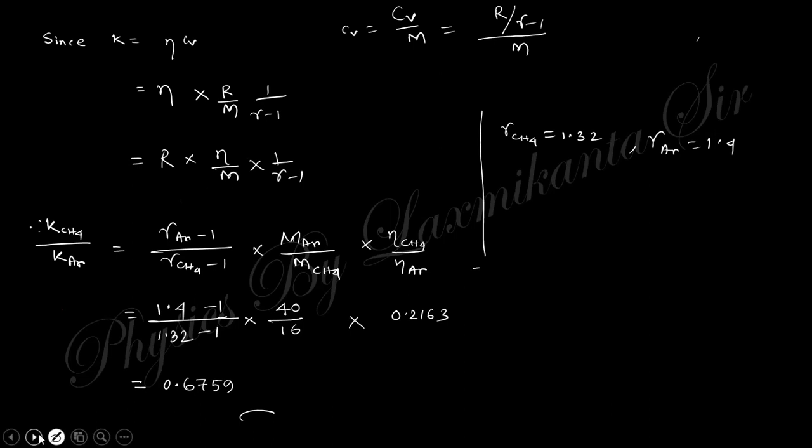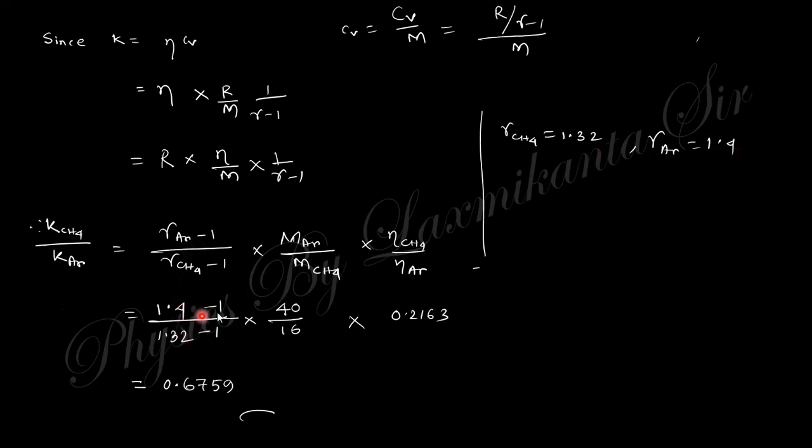Okay, so you can see here this R is constant, m by eta, 1 by gamma minus 1. So when we take CH4, so gamma CH4 minus 1 and gamma argon minus 1, then mass CH4 and argon. Clear? And you know the gamma of CH4 is 1.34 and gamma of argon is 1.4.